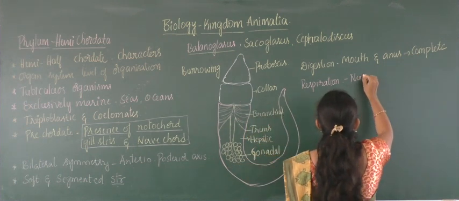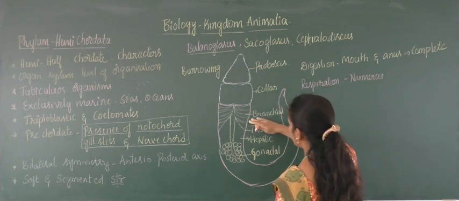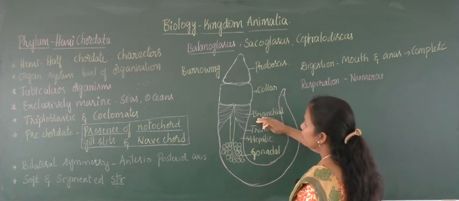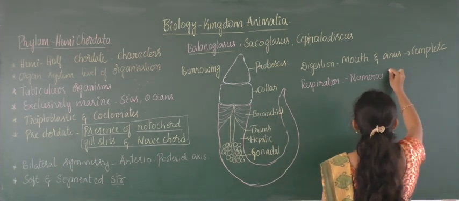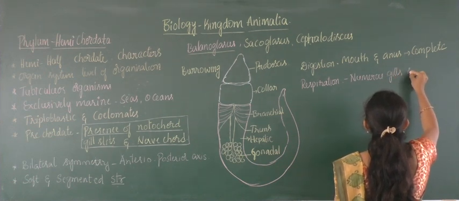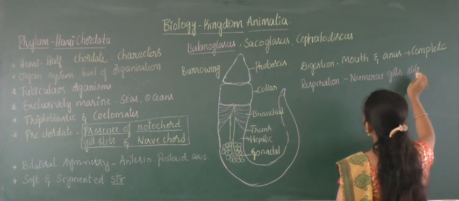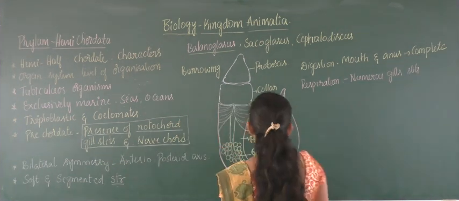So the numerous gill slits present at the first or primary portion of the trunk is called the branchial trunk. These numerous gill slits help in respiration. Here you know that the gill slit is one of the important properties of a protochordate character.